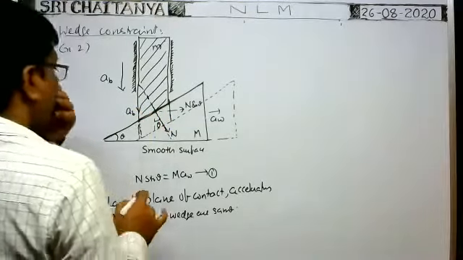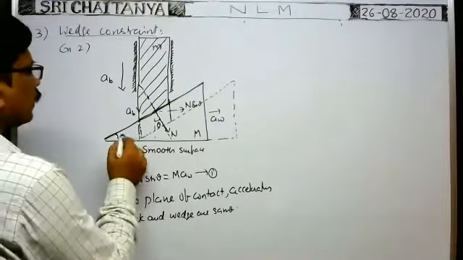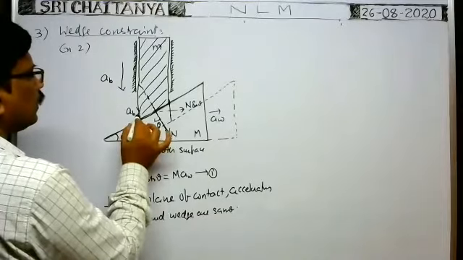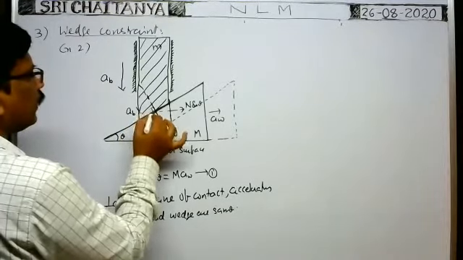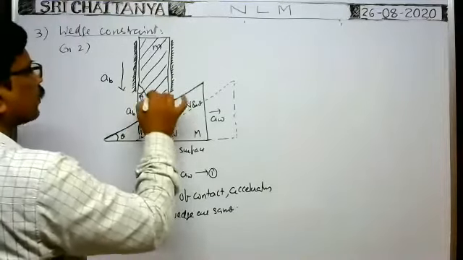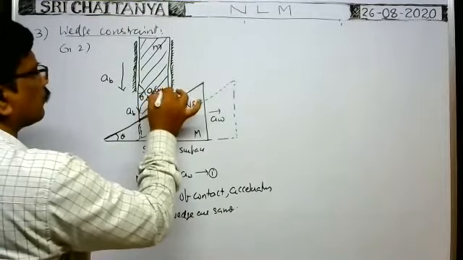But perpendicular to the plane of contact, what is the acceleration we need? Okay, suppose if it is theta, then it is 90 minus theta. As it is perpendicular, if it is 90 minus theta, it is theta, no? So in this direction, acceleration component of the block is equal to AB cos theta.